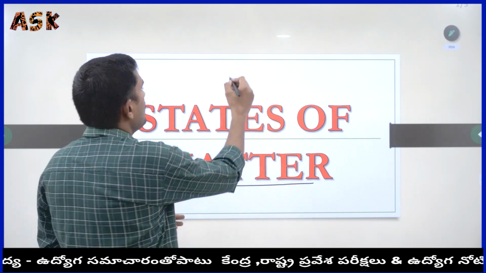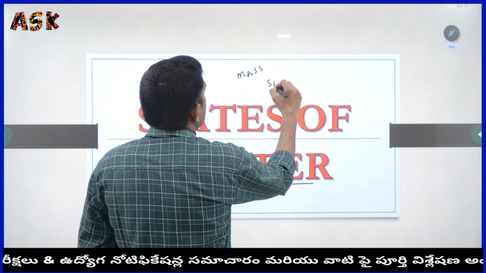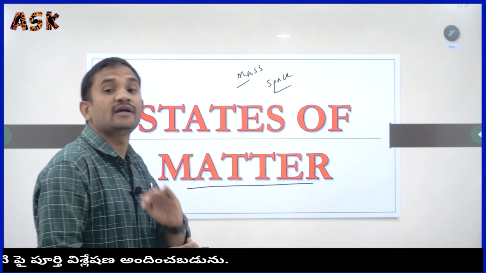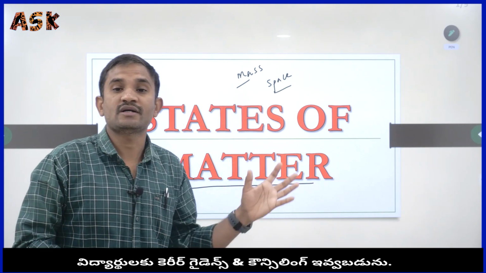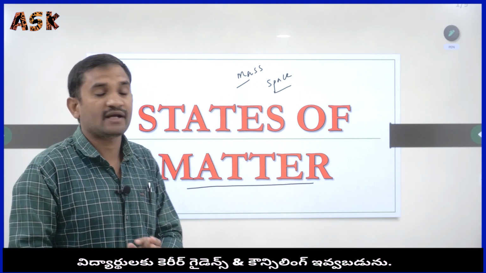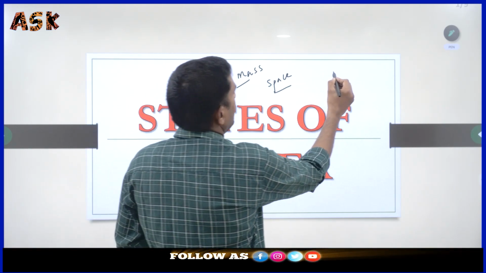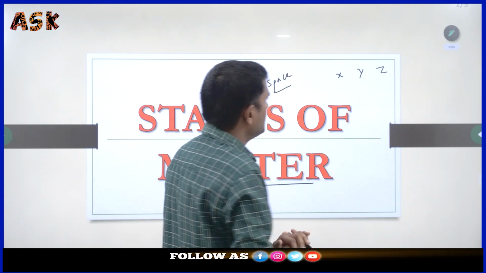Whether it is a living thing or a non-living thing, if it has mass and occupies some space, we have to consider it as matter. For example, here X, Y, Z, these three are available.